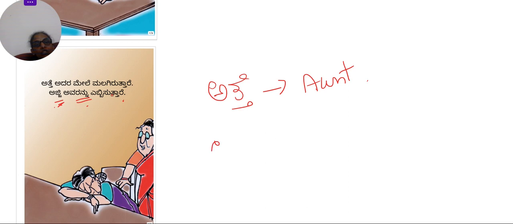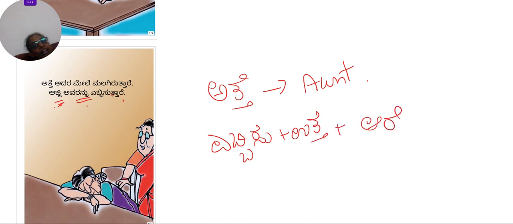Okay. So, again, ebbisu plus utta plus are. Again, are, why? Because grandmother is an older person, so you have to give respect. So, ebbisuttare. Okay. So, this is an example where we are seeing a lot of simple present tense sentences.